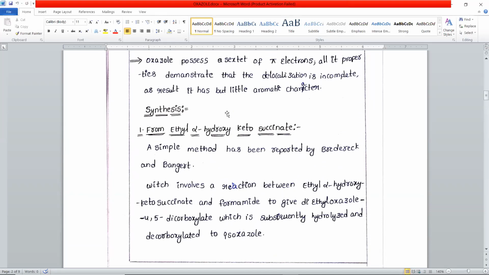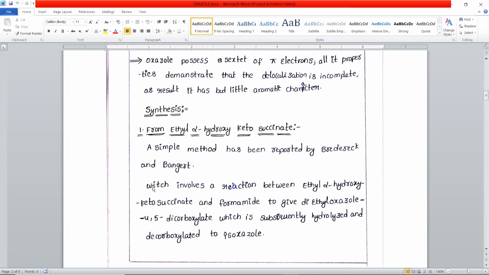Next, coming to the synthesis. There are 5 different methods of synthesis of oxazole. The first one is from ethyl alpha-hydroxy keto succinate. It is a simple method proposed by Bredereck and Bangert.